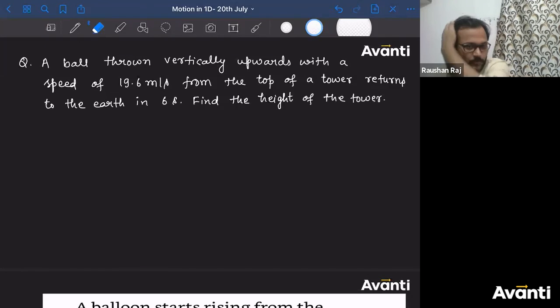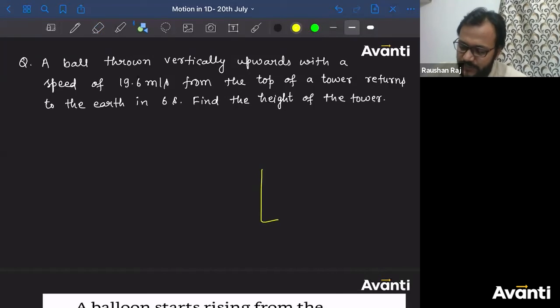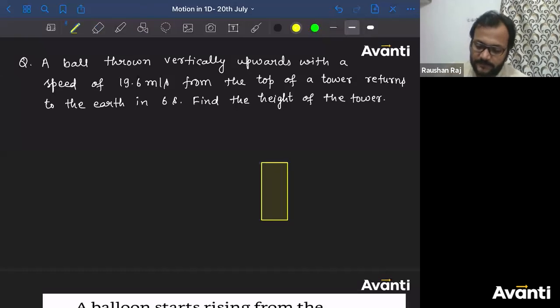A ball is thrown vertically upward with a speed of 19.6 meters per second from the top of a tower. So first draw the tower here. Let's say I made this tower, and from here the ball is thrown upward. The ball has been given a velocity of 19.6 upward. Let me call that u.